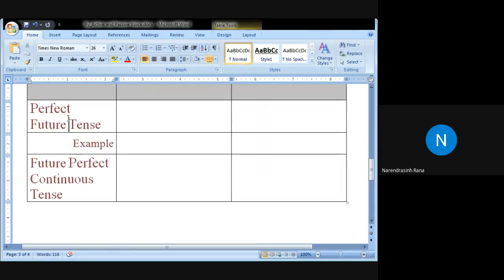Moving to the perfect future tense. What is the form in the active voice? Perfect future tense. The form of the verb in the active voice.